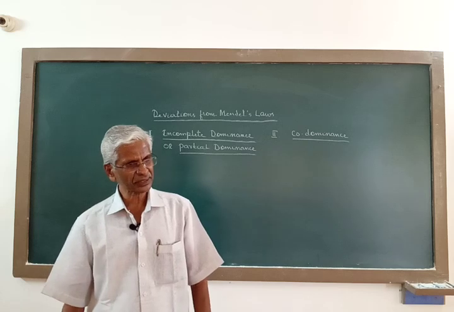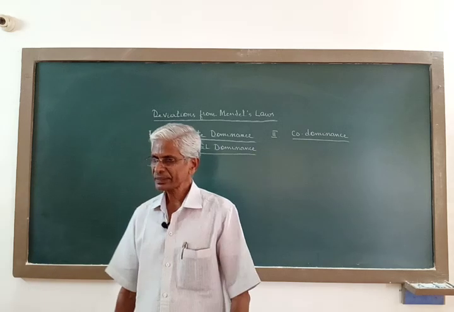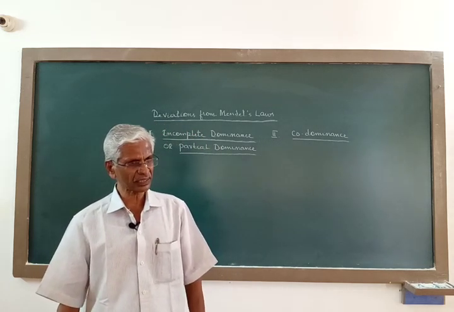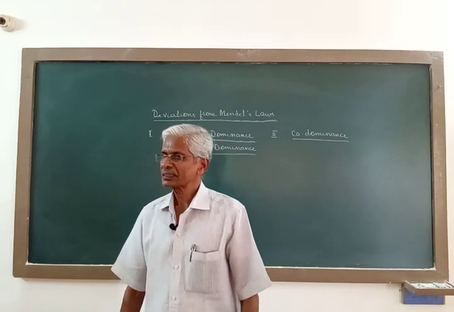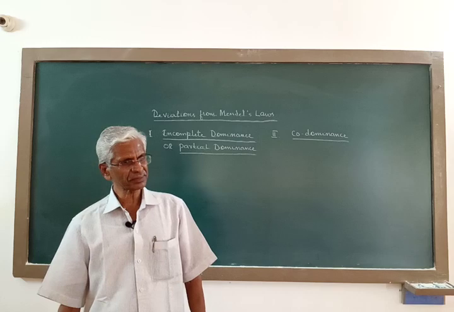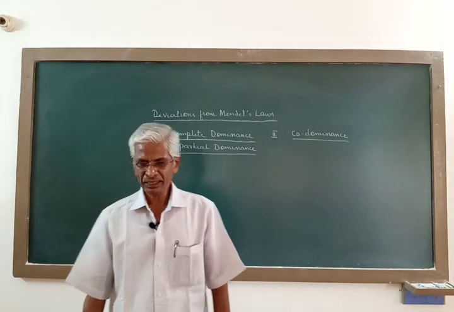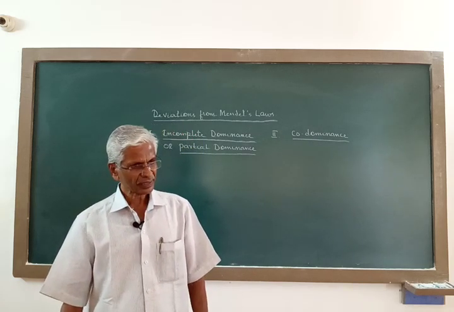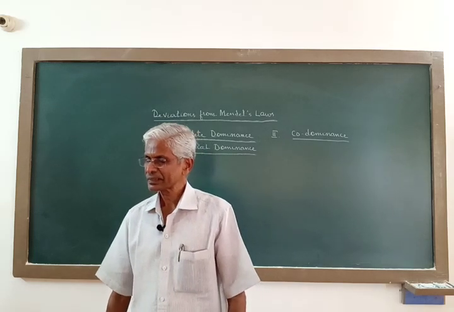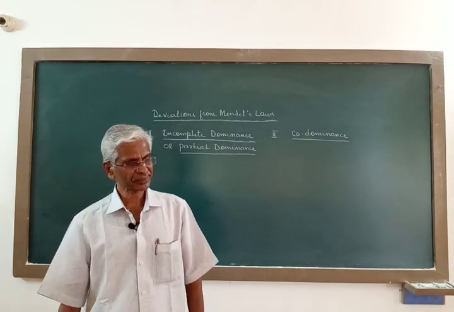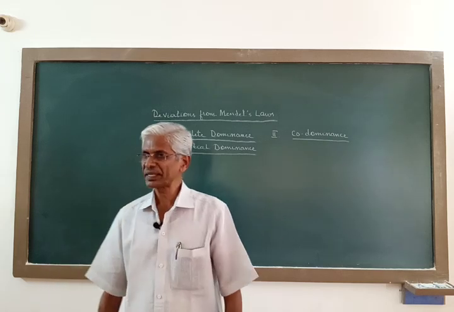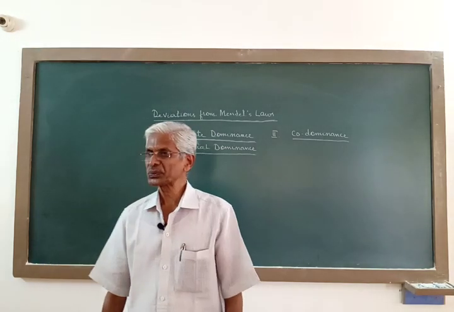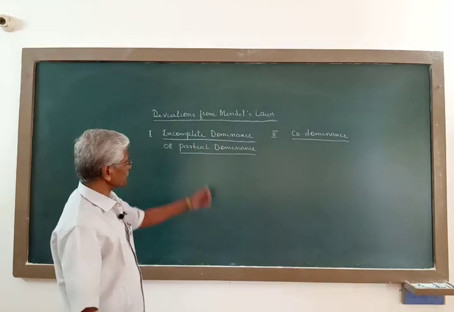Incomplete dominance is a phenomenon where neither of a pair of contrasting factors or alleles is completely dominant or recessive, and the expression of a trait or a character in a F1 or hybrid offspring is intermediate or a fine mixture of the expressions of the two factors.